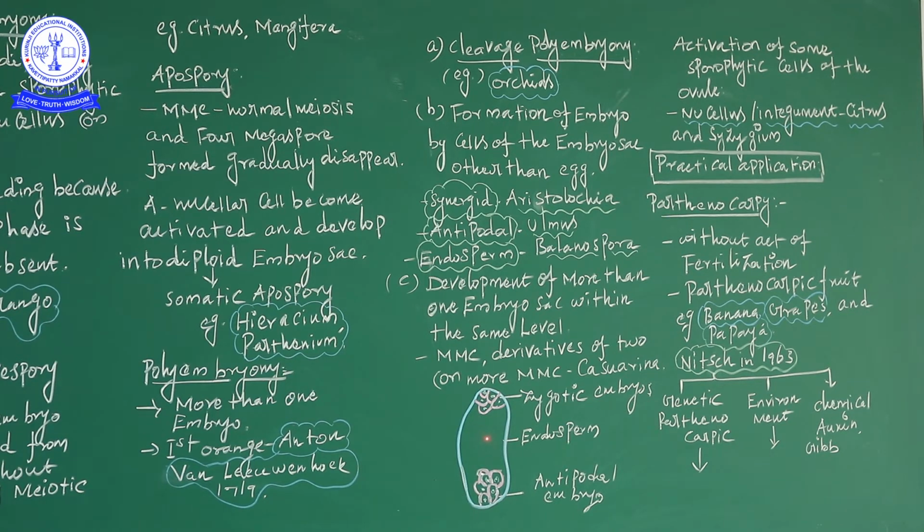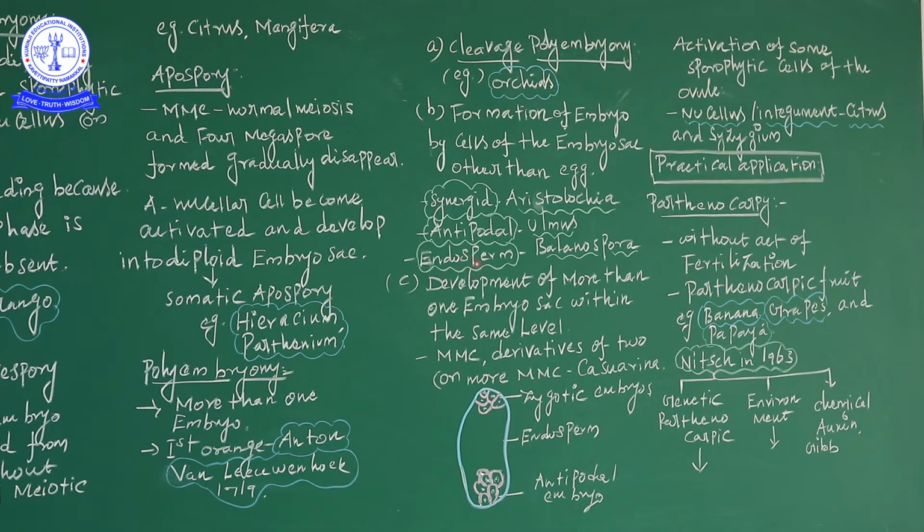Then the antipodal cells naturally degenerate, providing nutrition to the developing embryo sac. Three antipodal cells are present. There are two synergids and the egg cell at the center, which together form the egg apparatus.